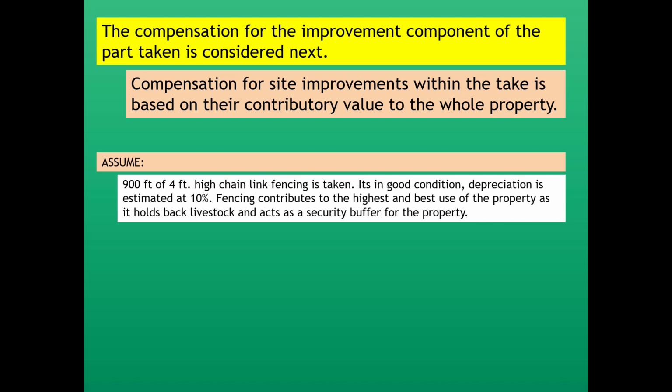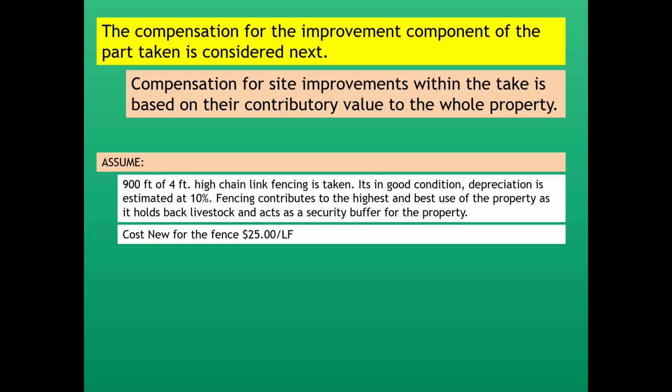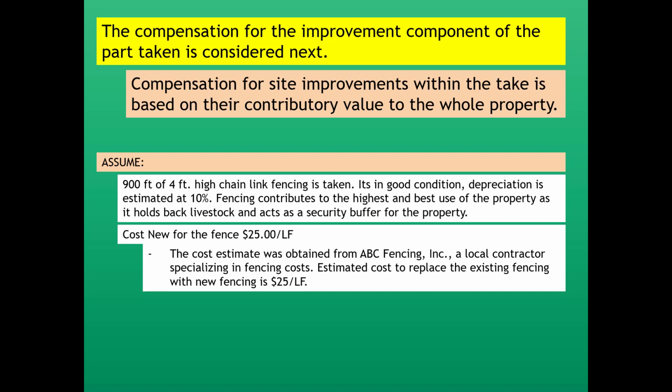So assume that we have a 900-foot long, 4-foot high chain link fence that's taken. It's in good condition. Depreciation is estimated at 10%, and that fence contributes to the highest and best use of the property because it holds back livestock and also acts as a security buffer to the property. Assume that the estimated cost new to replace that fence is $25 a lineal foot, and that cost was obtained from a fencing contractor who specializes in fencing costs. The estimated cost to replace that fencing from that contractor is $25 a lineal foot.